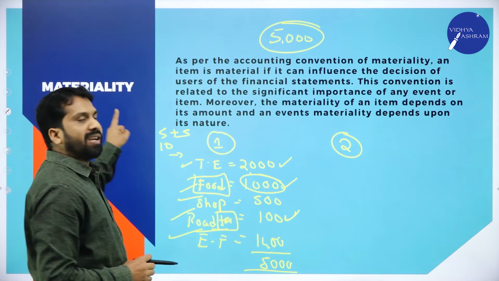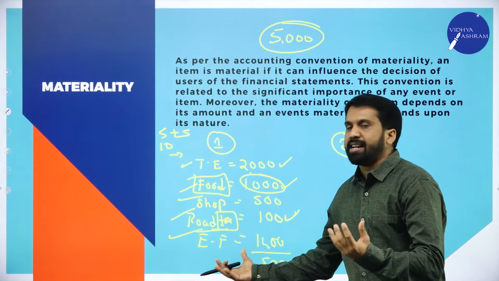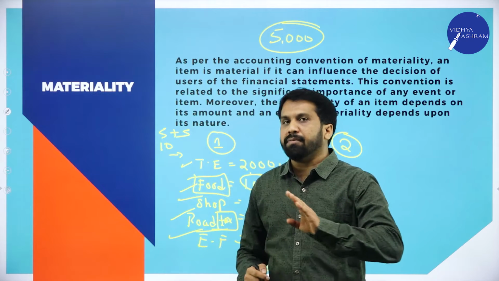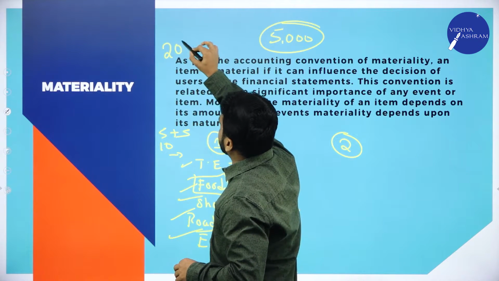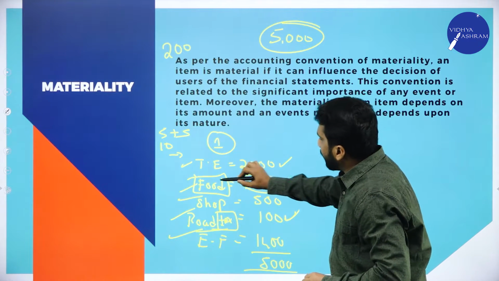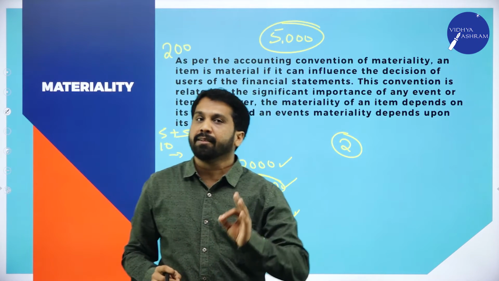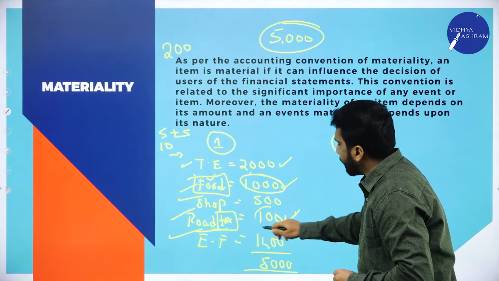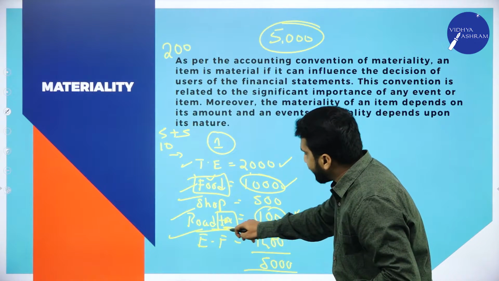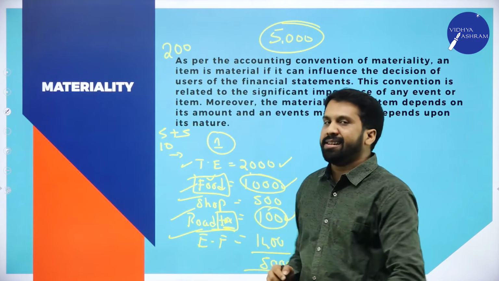So this is called the materiality concept. Under the materiality concept, we will see the weightage. We will see importance. In coffee and tea we will not give importance, even though it is 200 rupees worth of biscuits or ice cream. Even though it is 200 worth, we will include it in food expenses. We will not mention separately that ice cream is 200. But even though your tax is only 100 rupees, we will mention it separately. Why? Because the word tax, we give weightage, we give importance. That is called the materiality concept.